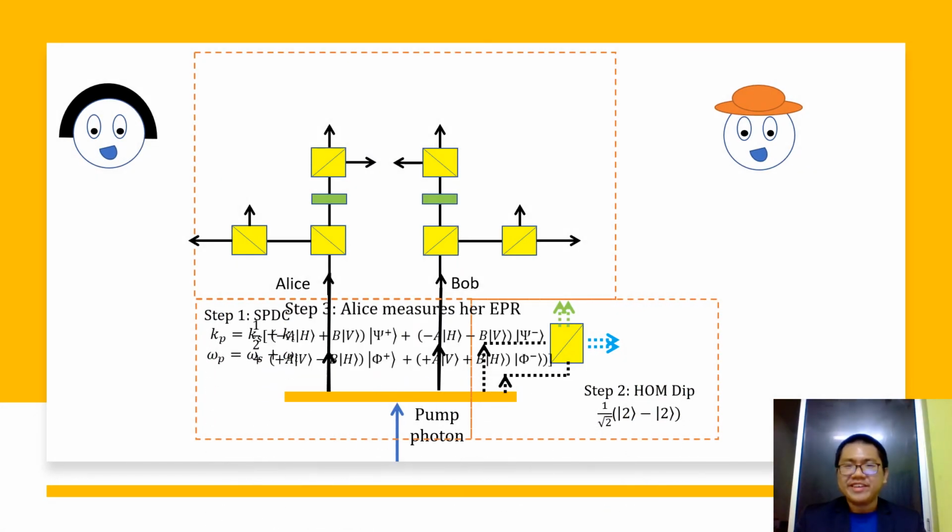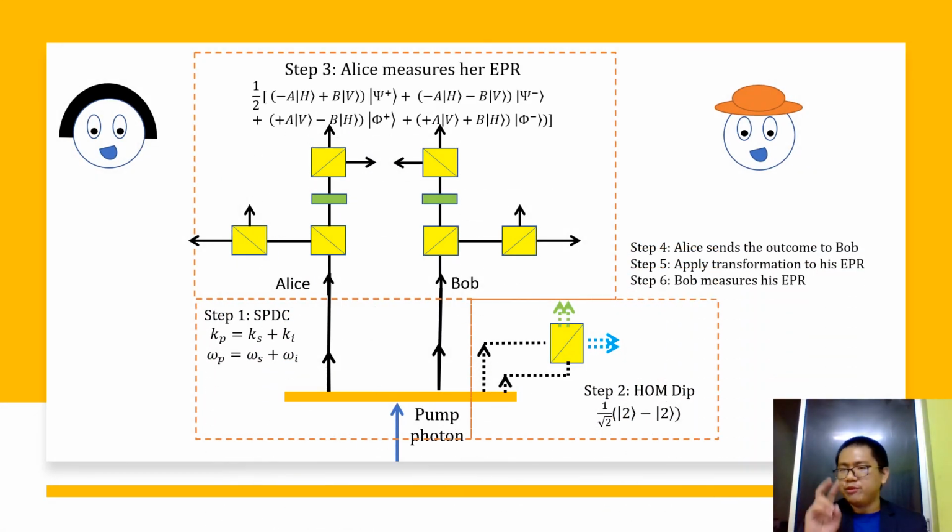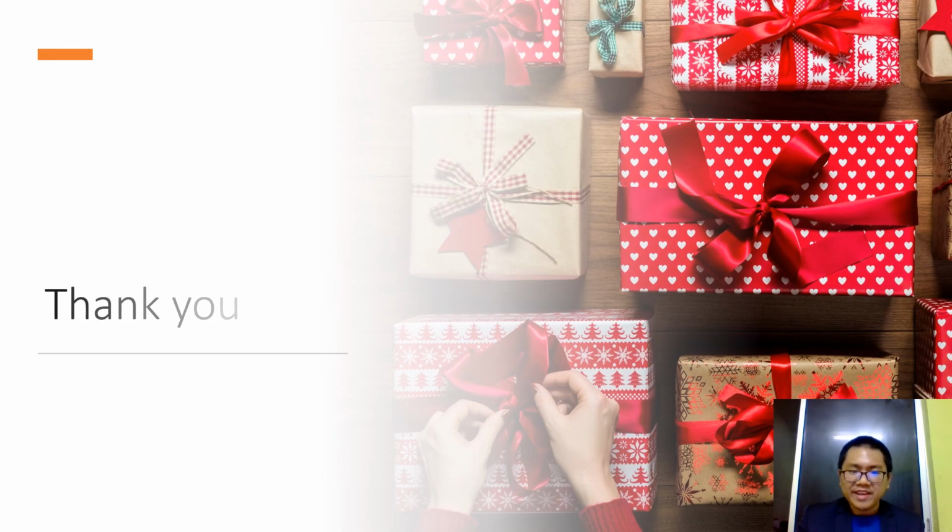To conclude, a secure quantum cryptography is split into two parts. First, the preparation of two entangled photons, and second, teleportation. Now, in this study, we have not explored much of the practical sense of quantum cryptography, such as how are you going to prepare the single photon. But well, these issues can be left for the future study to explore. And with that, thank you.